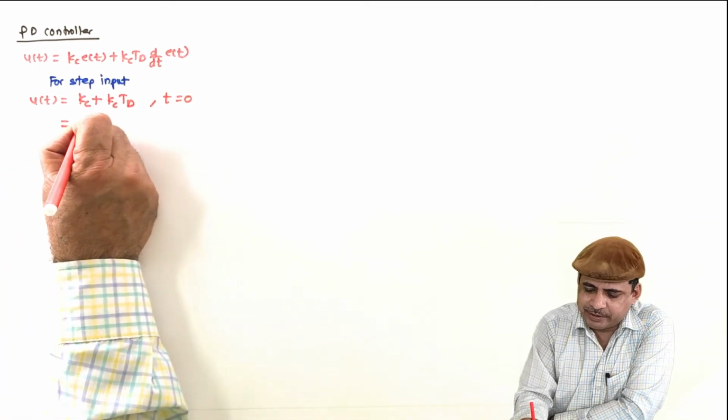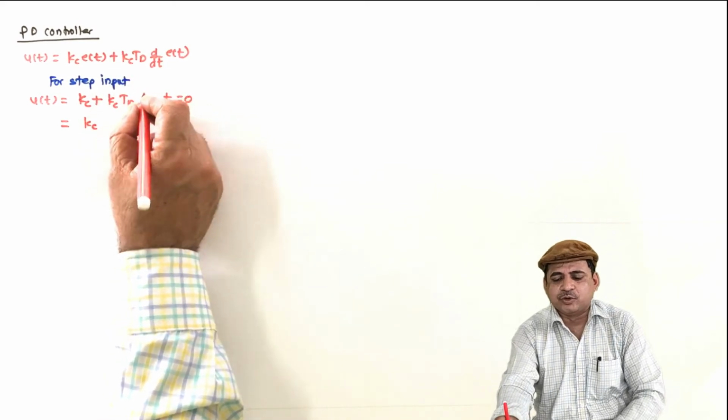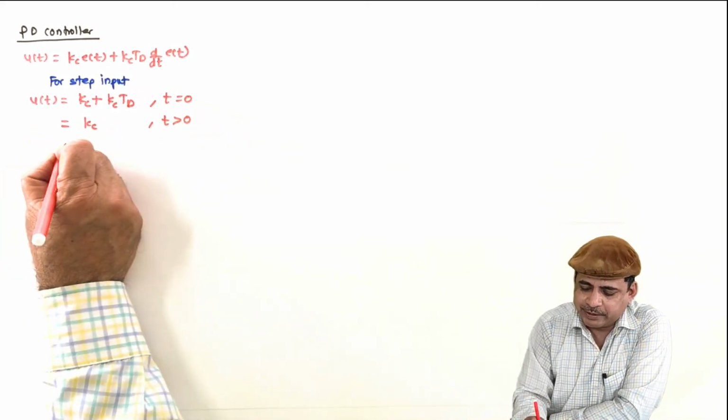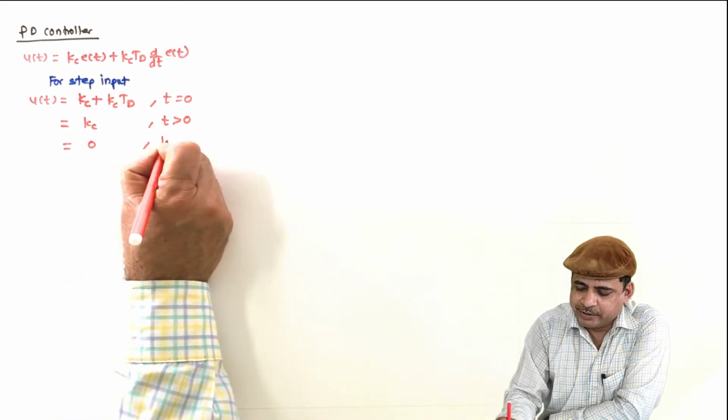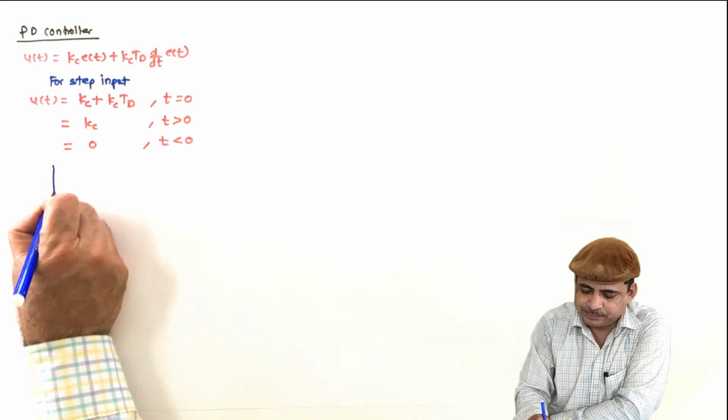Then later it will be Kc, because this Kc Td is impulse, so this becomes 0. So it will remain Kc for t greater than 0, and it will be 0 for t less than 0.